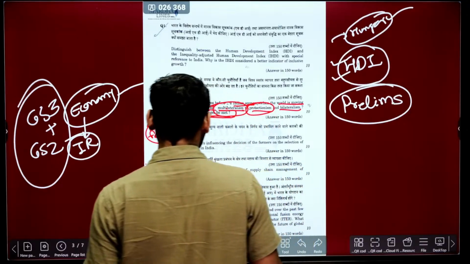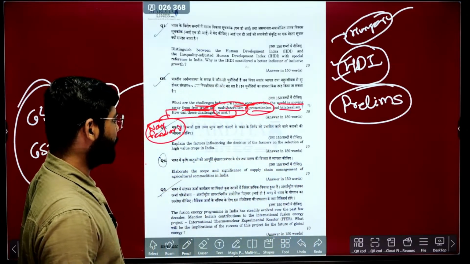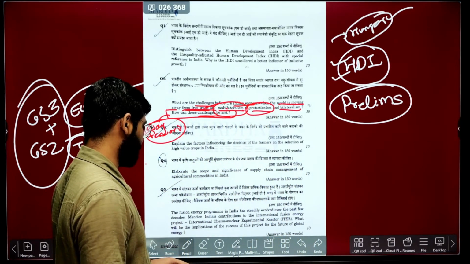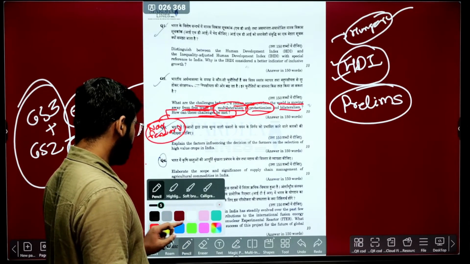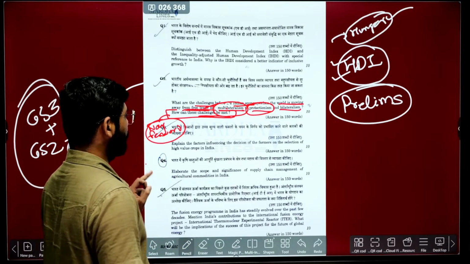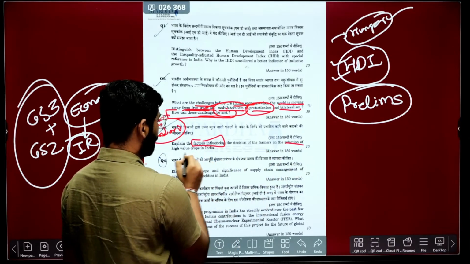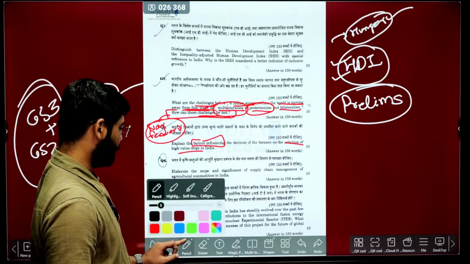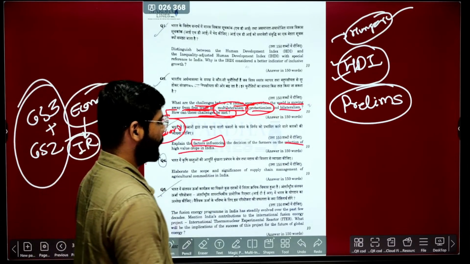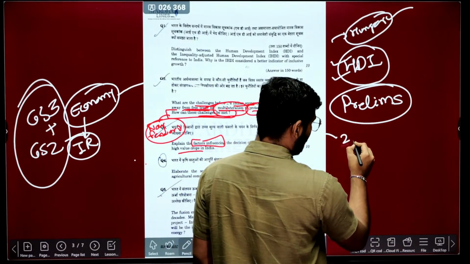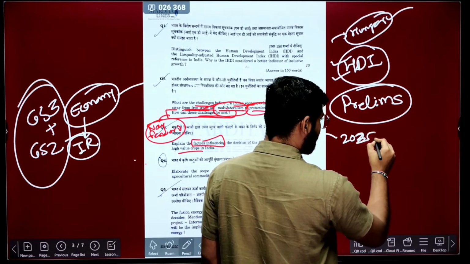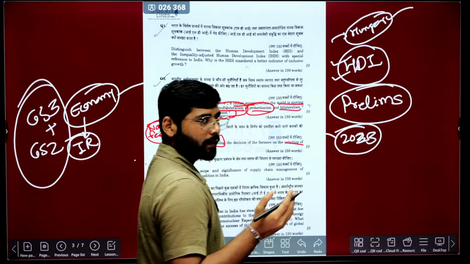Third question: explain the factors influencing the decision of farmers in the selection of high value crops in India. If you see this question, in 2023 there was the same question, somewhat the same in spirit. It was like, what are the factors that affect